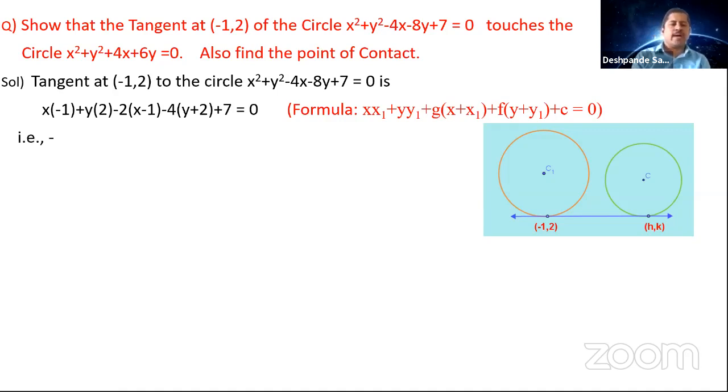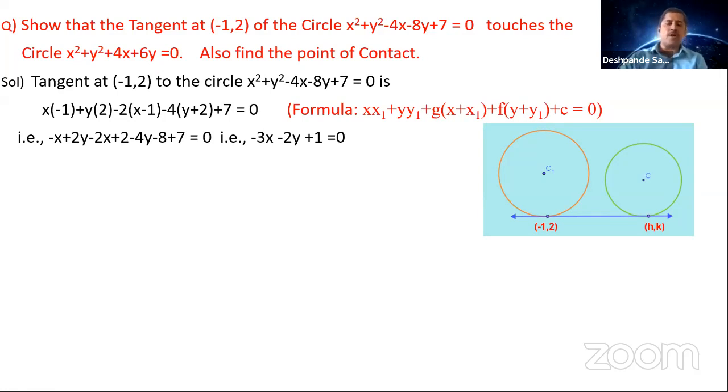You can write it as minus x plus 2y minus 2x plus 2 minus 4y minus 8 plus 7 is equal to 0. So you have minus x minus 2x, which is minus 3x, and 2y minus 4y is minus 2y, and you got 2 minus 8 plus 7 which is plus 1, is equal to 0. So you got the tangent equation as minus 3x minus 2y plus 1 is equal to 0.